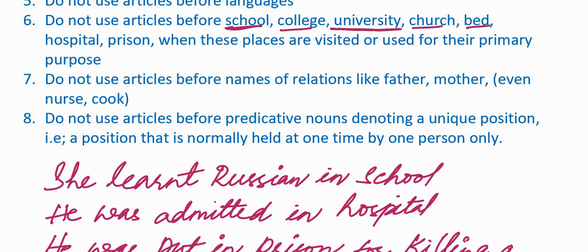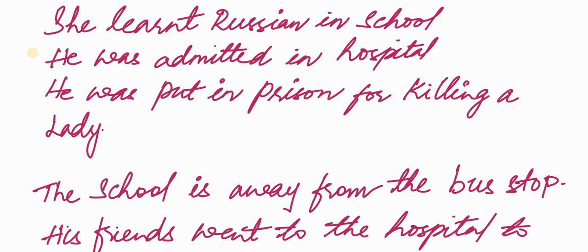However, if they are used in a specific sense or if they are used in some use other than their obvious purpose, then we use articles. Let us look at the examples here. She learned Russian in school. When it is a school, it is obvious that we go to school to learn something. That is the primary purpose of going to a school. We have used the noun school for its obvious purpose, to learn something. Hence, there is no need of using any article before the noun school.